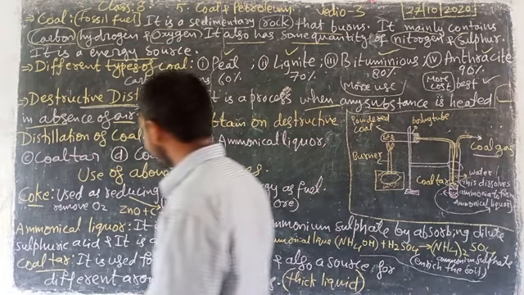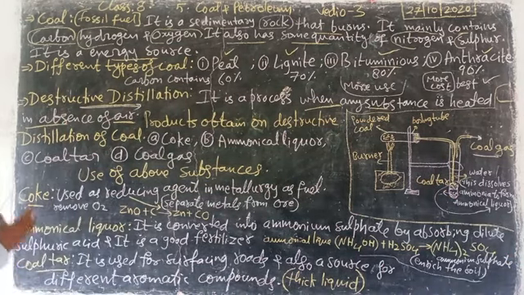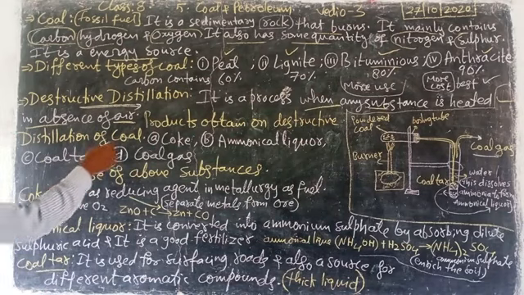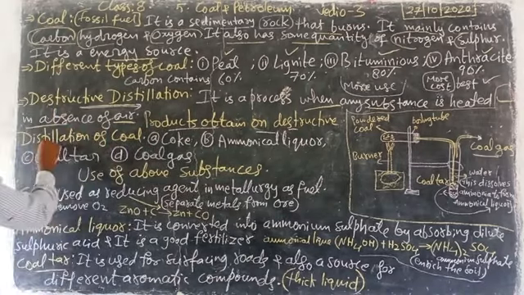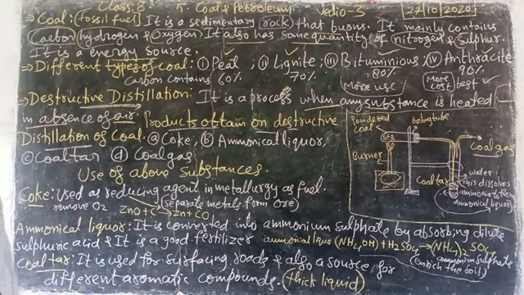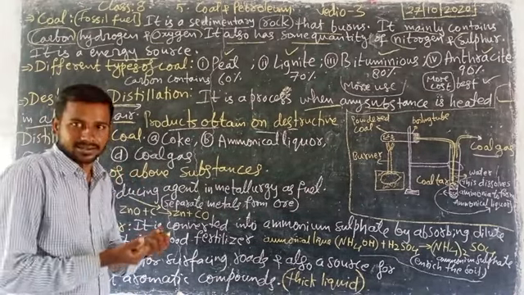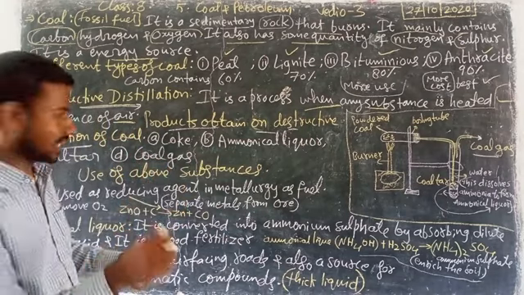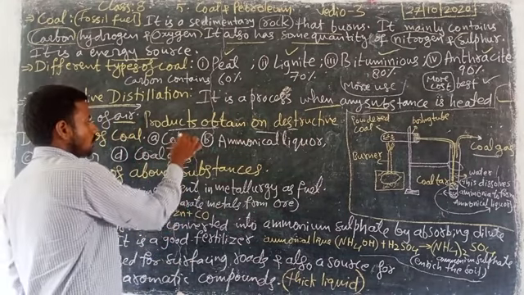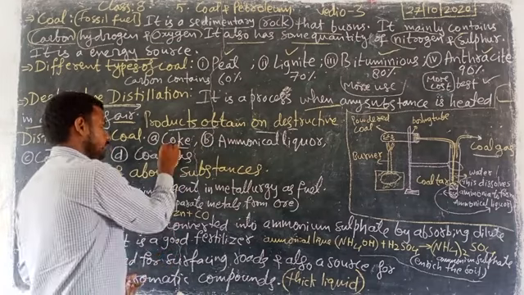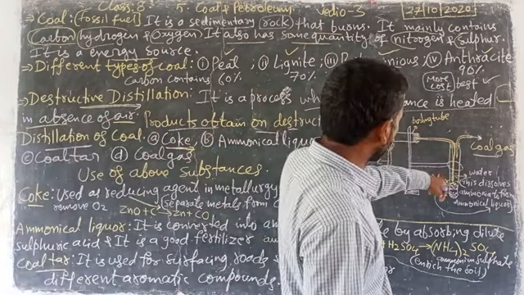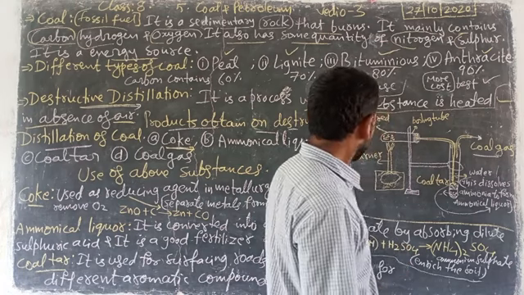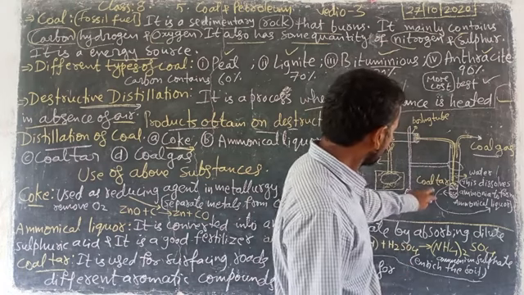And look here. Products obtained on destructive distillation of coal. What products are we obtaining? One, coke we obtain. Where do we obtain coke? Coal tar is this.